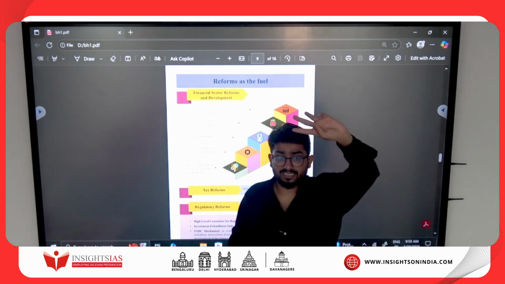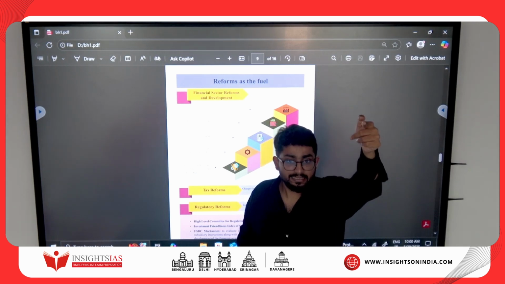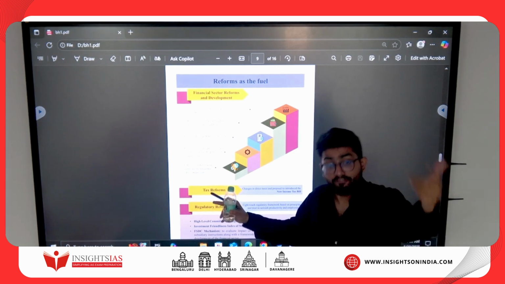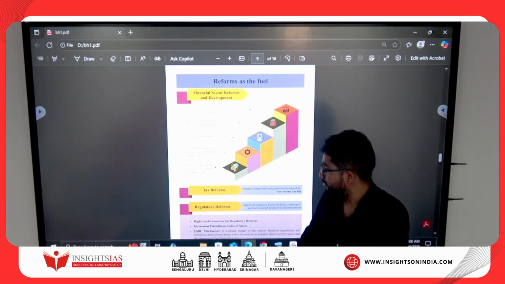And we are done in the class. The difference between FDI, FPI, FIIs, are you getting this? This is very important. Okay, and UPSC had asked a question on FDI also. What would you prefer, FDI or FPI? I think 2021 prelims they had asked.